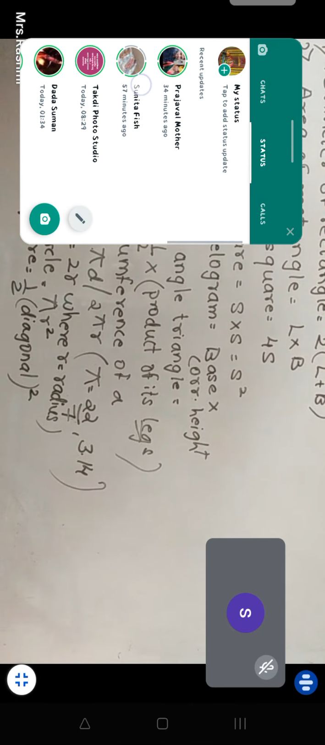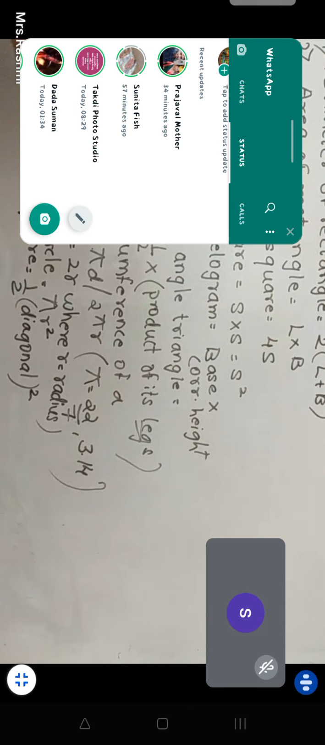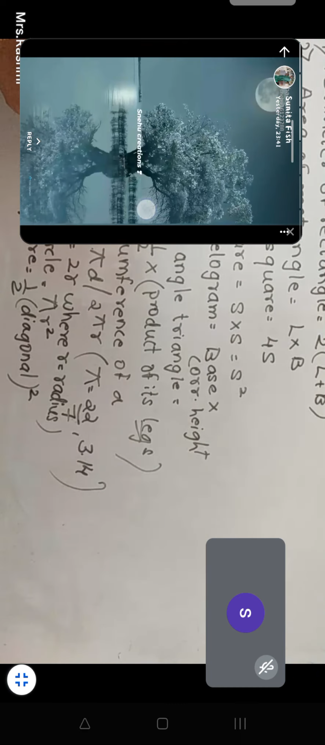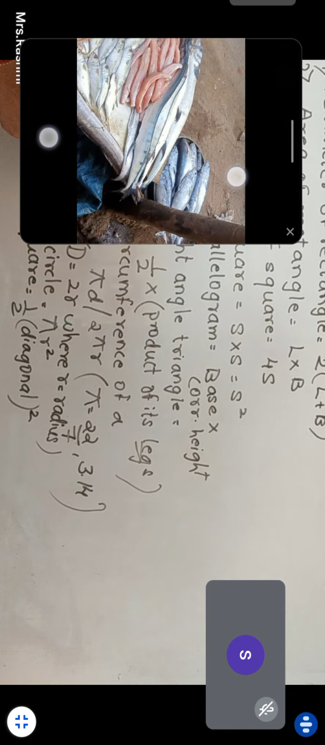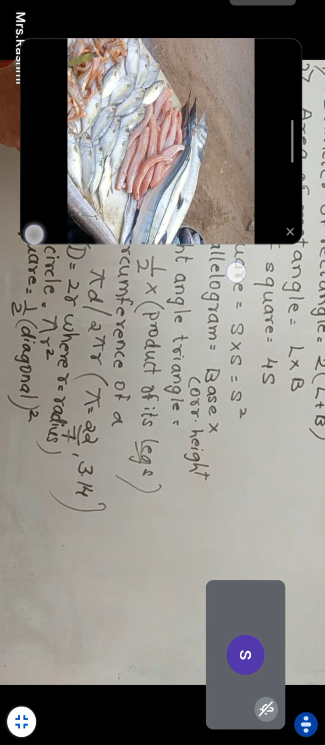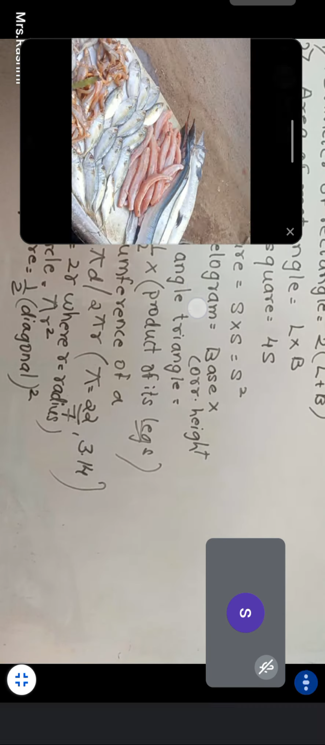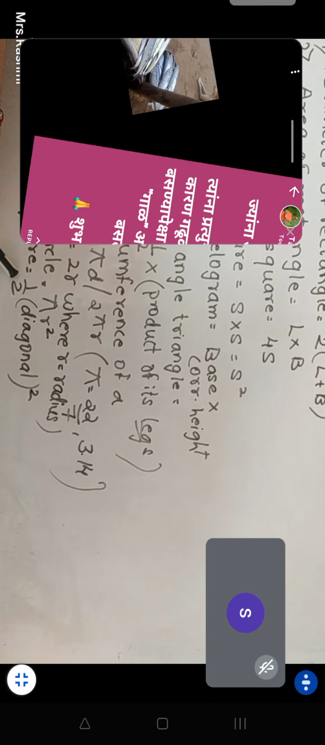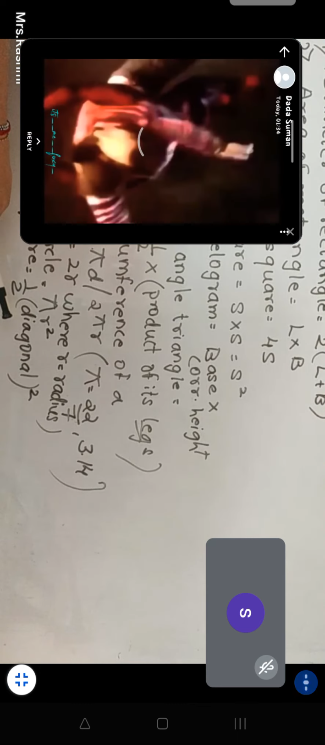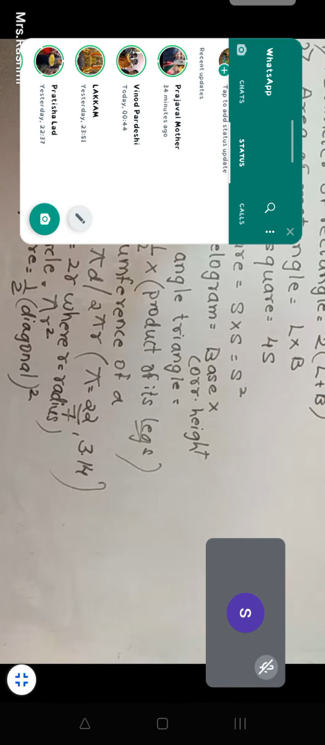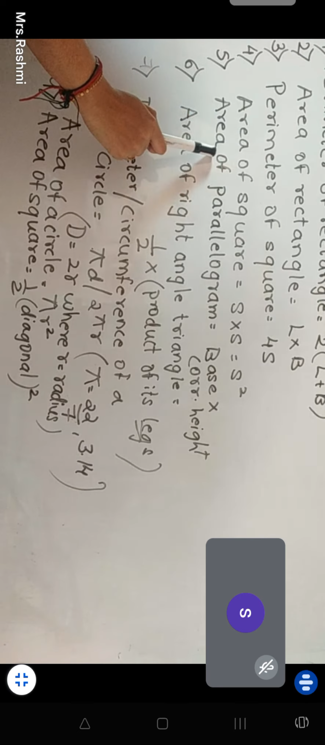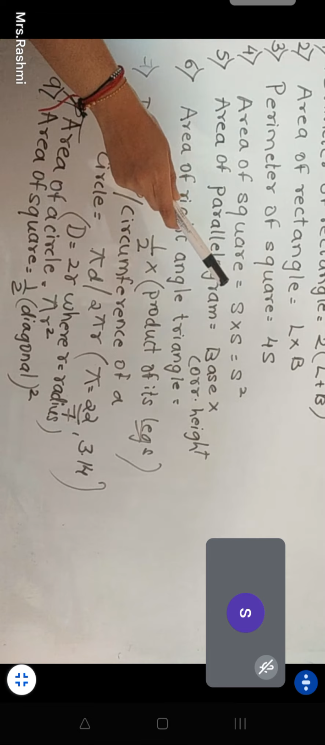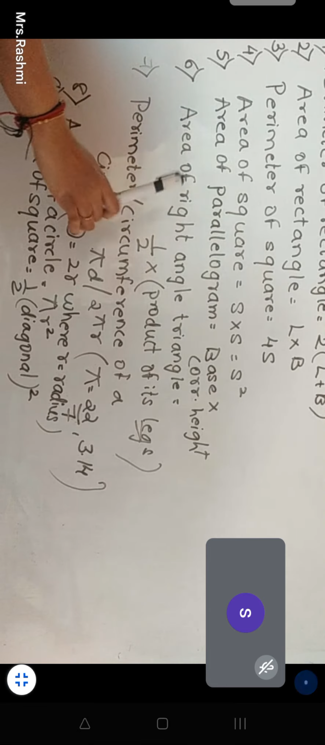Just a recap. Perimeter of a rectangle is 2 into L plus B. Area of a rectangle is L into B. Perimeter of a square is 4 into side. And area of a square is side into side, or we will be taking this one, which is half of diagonal square. That I will tell you now according to the sum. Area of a parallelogram, you have base into height or corresponding height, one and the same.